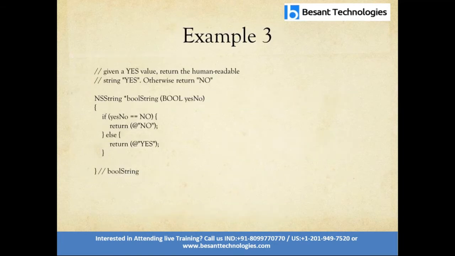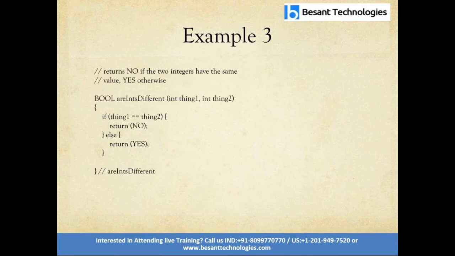So here we are seeing Boolean conditions. YES and NO: equal to NO means it's checking whether it is false, else it should be YES. The same thing with think1 and think2, the variables are two types. int think1 is a variable with data type integer. think2 is another variable with data type integer. So if think1 equals think2 it returns YES, otherwise it returns NO.